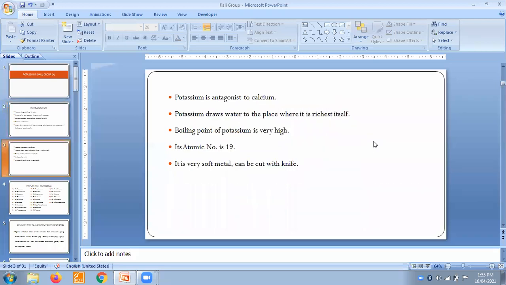Potassium is an antagonist to calcium. So you know physiology: potassium, calcium channel, beta blockers, what they act on, you will understand by its physiology. So potassium really becomes an important part of your body. The boiling point of potassium is very high. Its atomic number is 19. It's a very soft metal. It can be cut with a knife.